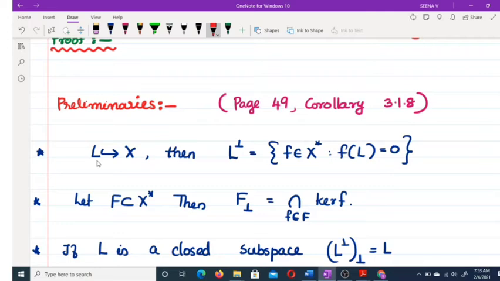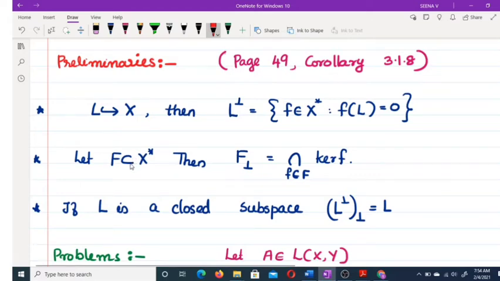Okay. So before that we have to remember some previous things, and we have this result. If L is a subspace of X, then L perp is equal to the set of all F belonging to X star such that F of L equal to 0. This is the definition of L perp: F belongs to X star, a linear functional, such that F of L equal to 0. So this is a collection of linear functionals.